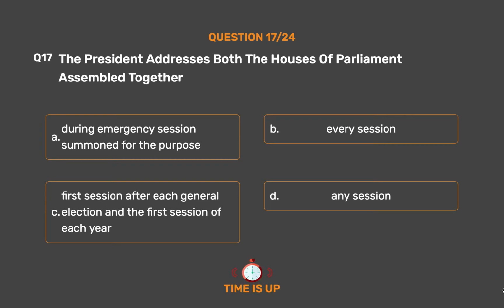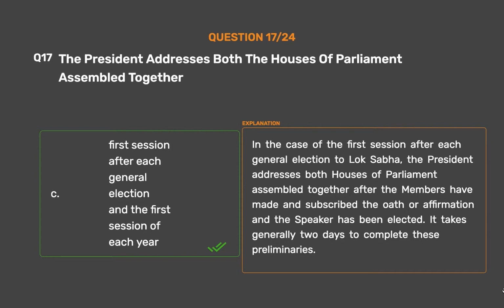The correct answer is option C. First session after each general election and the first session of each year. In the case of the first session after each general election to Lok Sabha, the President addresses both Houses of Parliament assembled together after the members have made and subscribed the oath or affirmation and the Speaker has been elected. It takes generally 2 days to complete these preliminaries.